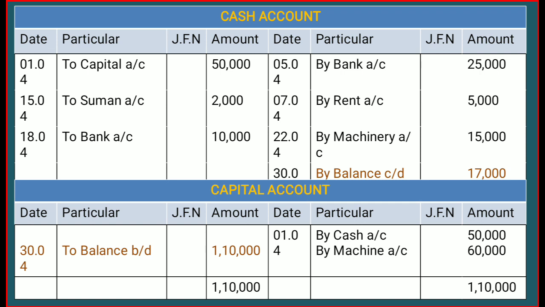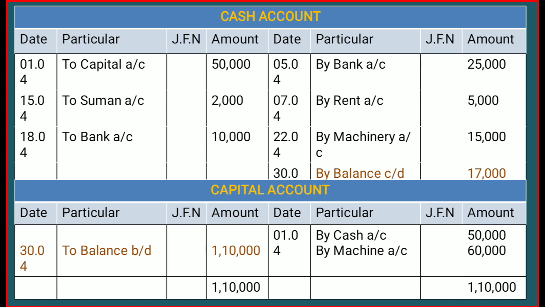Next we have the 5th of April. On the 5th of April we deposited cash into the bank. The journal entry was bank account debit to cash. To cash means cash is going to decrease, by 25,000. But what is the reason? The reason is the bank, because we deposited the sum of 25,000 into the bank. So we debit our bank account by 25,000. So, by bank account 25,000: the bank account is debited, and that amount we write in the credit side of the cash account. So all the accounts also verify the journals.